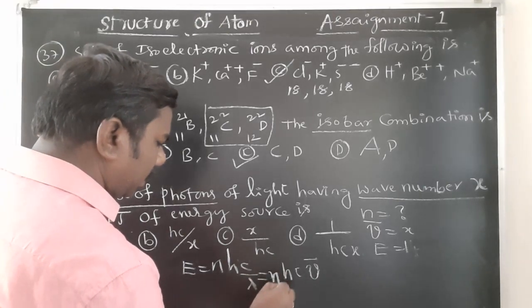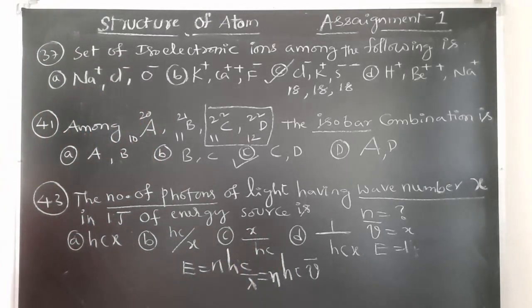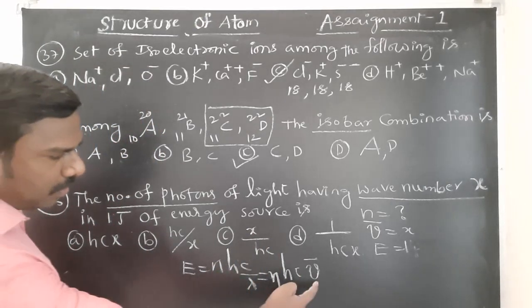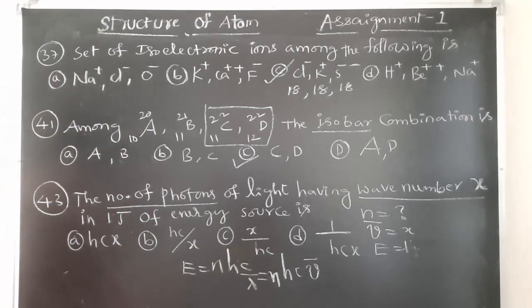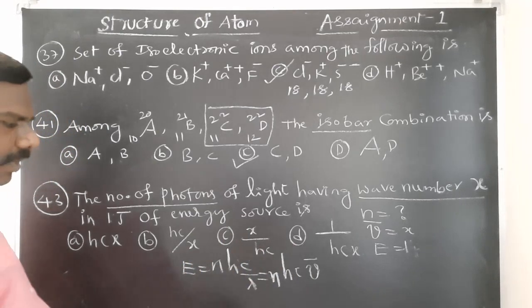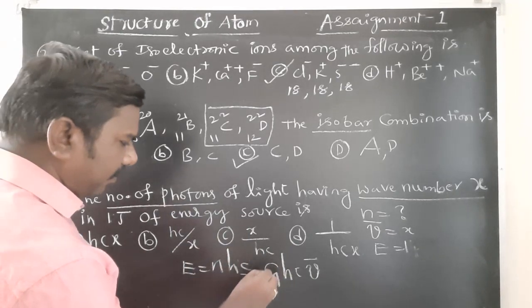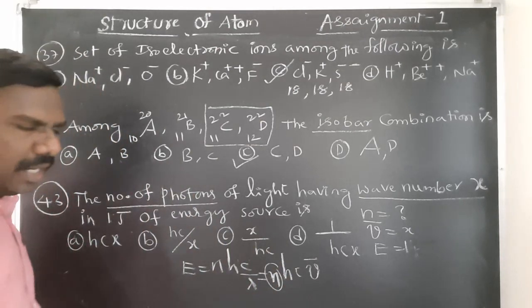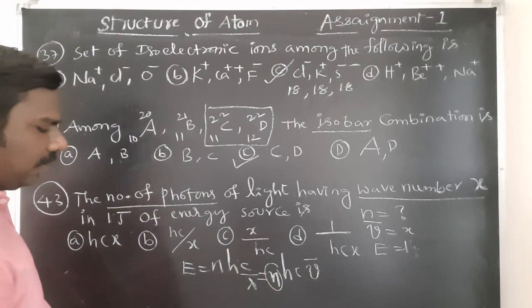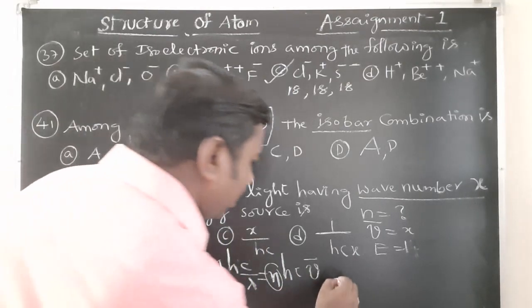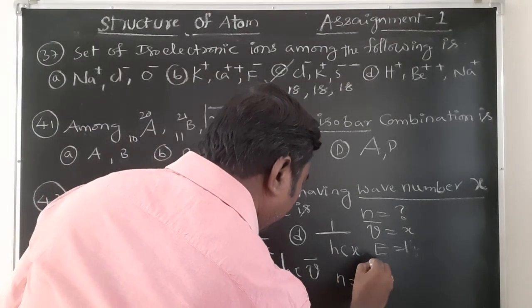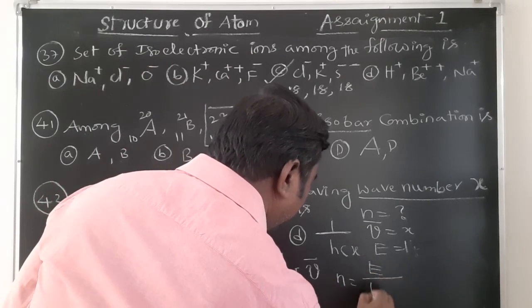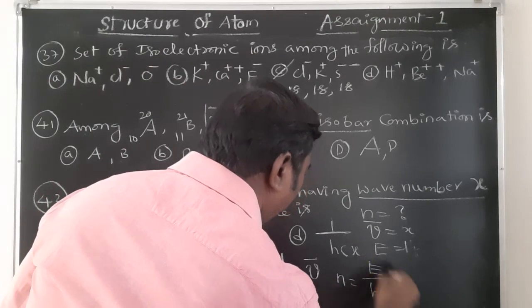The rest of the formula remains the same. Now I want N. E is equal to nh nu bar, nhc nu bar. N is equal to E by hc nu bar.